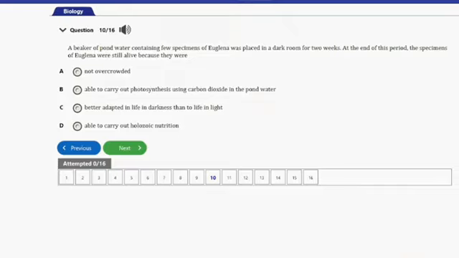So guys, the answer to this question is option D here. The euglena was able to carry out holozoic nutrition while in this dark area. And that's it for this question. So let's go ahead and consider the next question, guys.